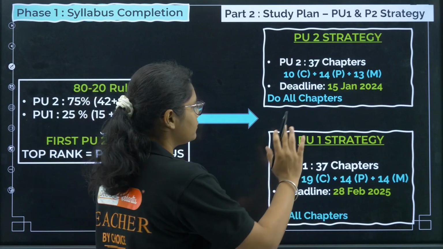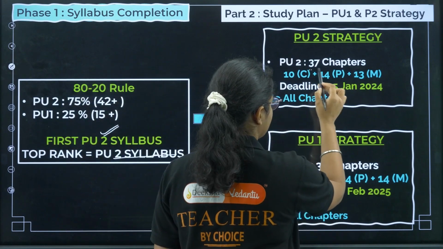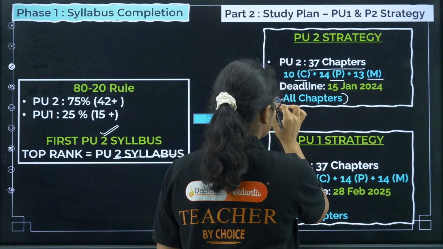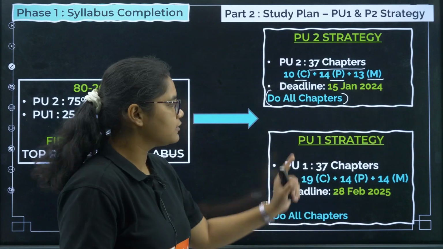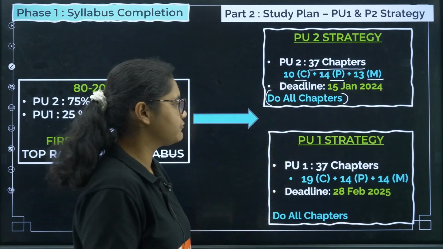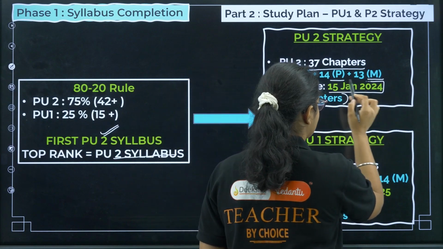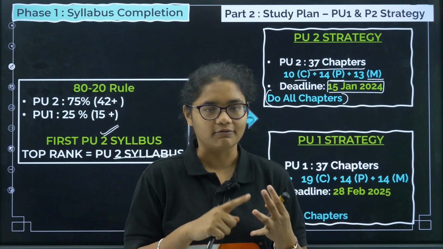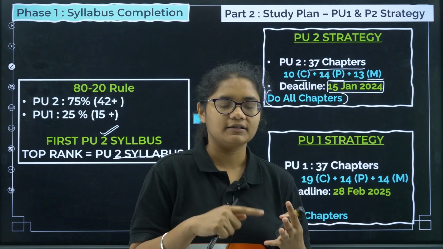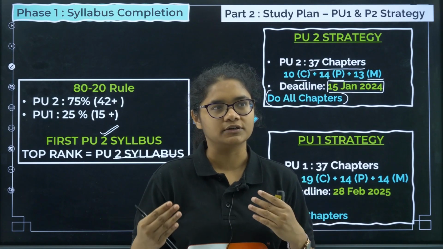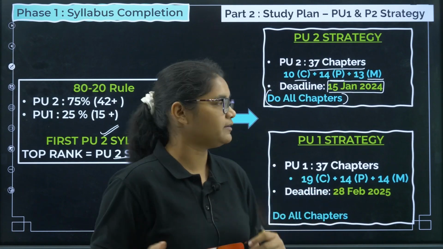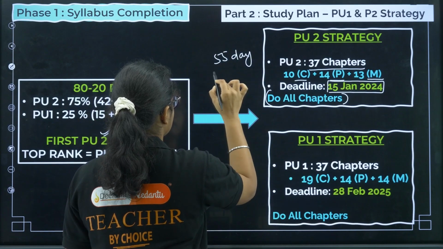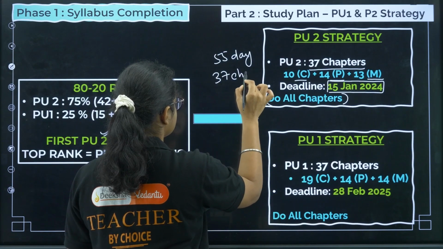Next, we have PU2 strategy and here PU1 strategy. Now see, for PU2 strategy, what I'll tell you, you have 37 chapters, chemistry, physics and maths. Do all the chapters, okay, and what is the deadline to finish this? You will have to finish this by 15th of January 2024, okay. So you can start from November, you have 10 days, December, January 15. So I can say almost 55 days and you have 37 chapters, right?